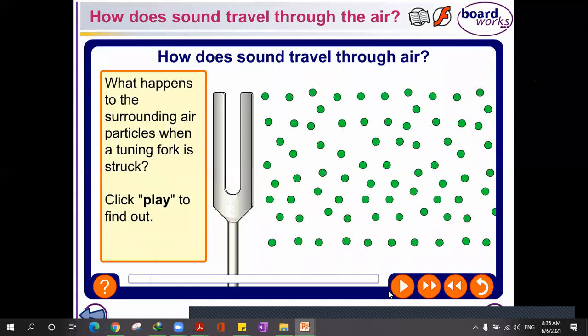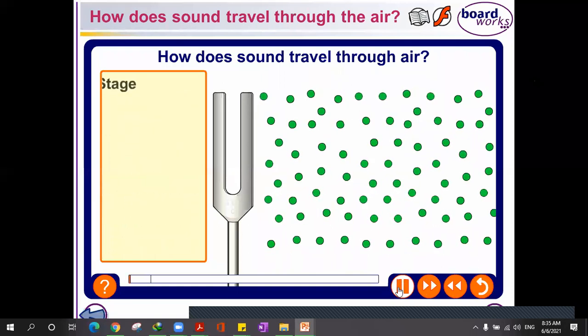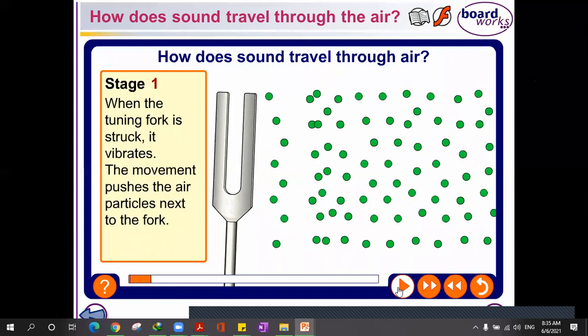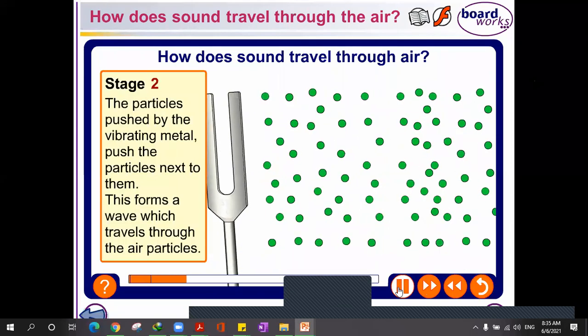Noah, do we have this fork in the school or no? Yes, we do have it in school.